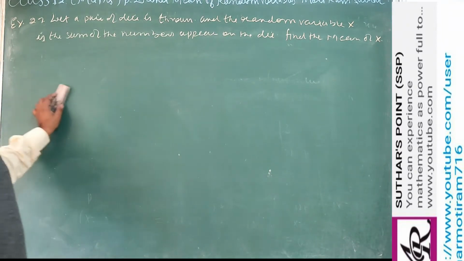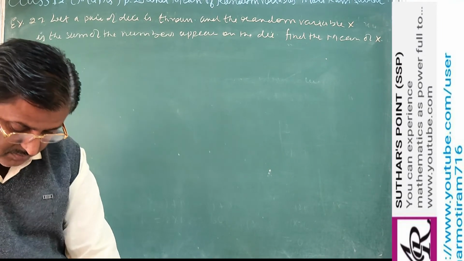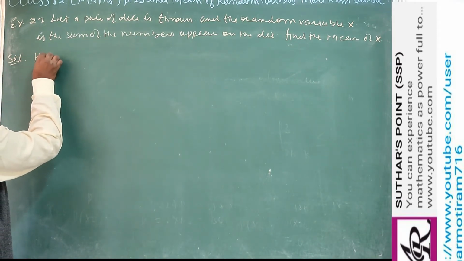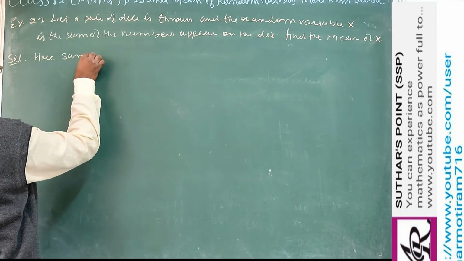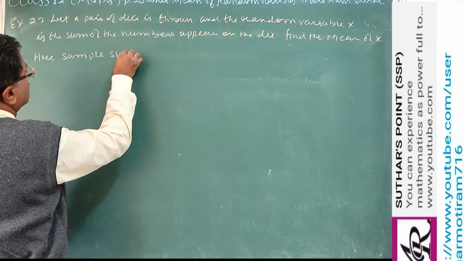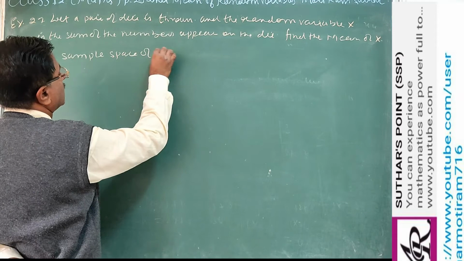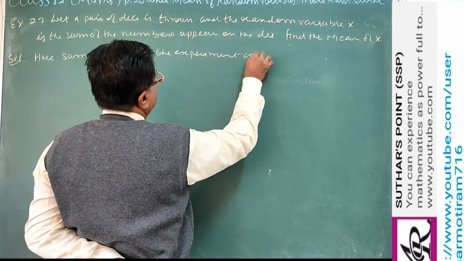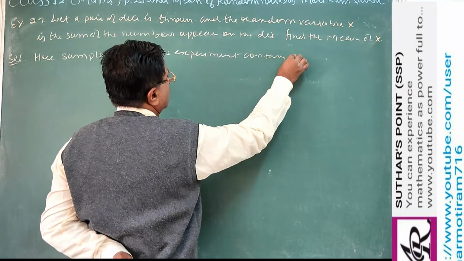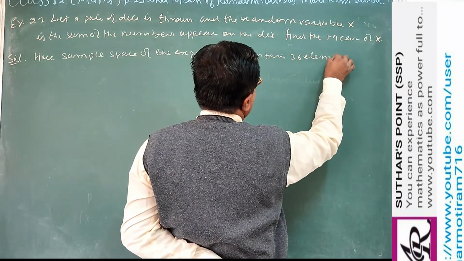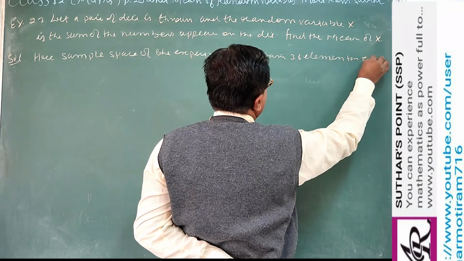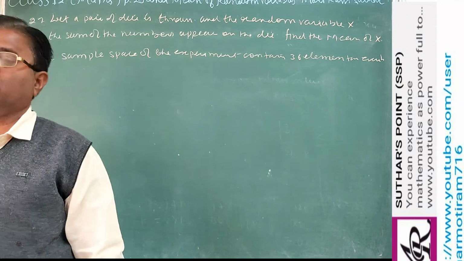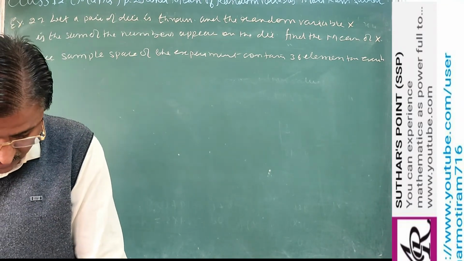So in the solution we can write here that the sample space of the experiment contains 36 elementary events. The total possible outcomes is 36 when we throw a pair of dice.